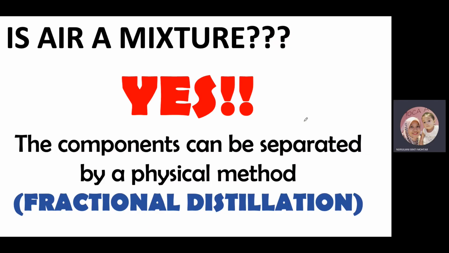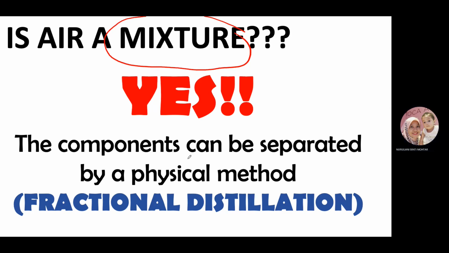Okay. And then next, air is not a compound. Kan kita baru belajar whether it is compound or mixture. So facts is air is a mixture. Okay, so air is a mixture. So this is a fact. Macam mana kita nak prove that air is a mixture? From the separation of the component by using physical method. Okay, so mixture ni dia adalah combination through physical processes and also can be separated by using physical processes.